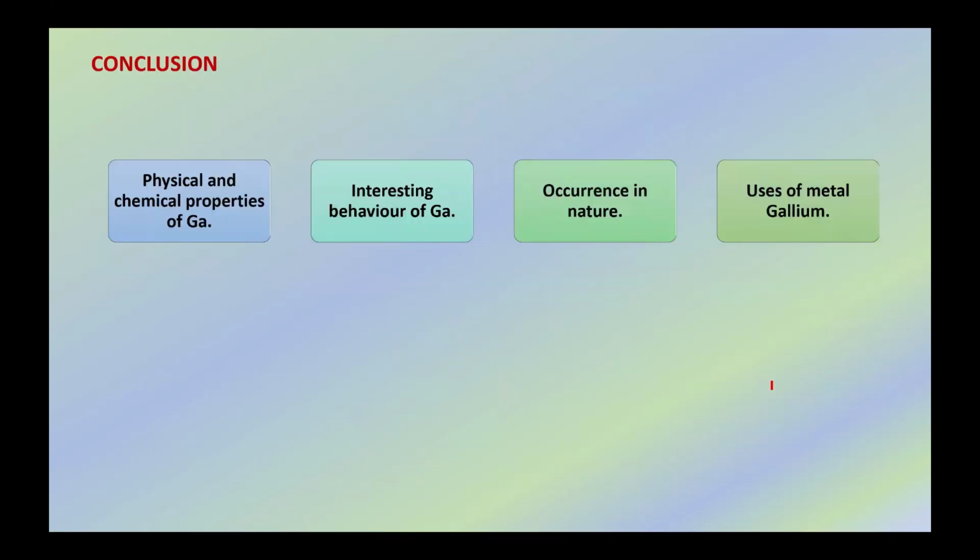In this video, today we have discussed gallium, its physical and chemical properties, and the interesting behavior shown by gallium, that is, it melts in our hand, it expands on solidification, and it makes metals, especially aluminium and steel, brittle. We have also seen the occurrence of gallium in nature and how it is extracted. We have seen the uses of this metal.